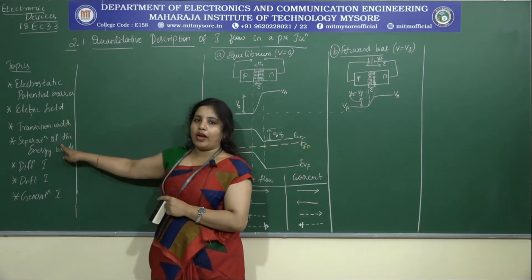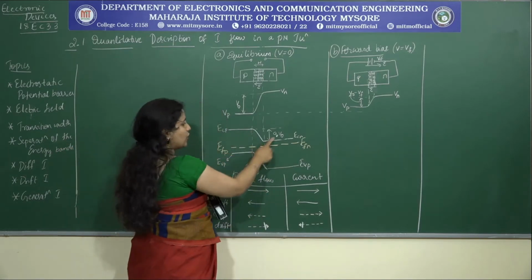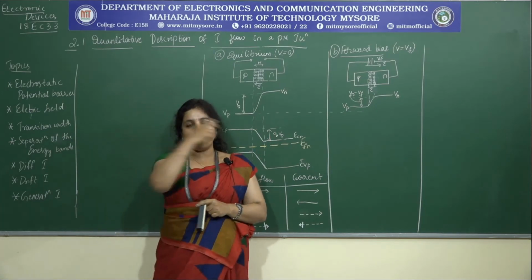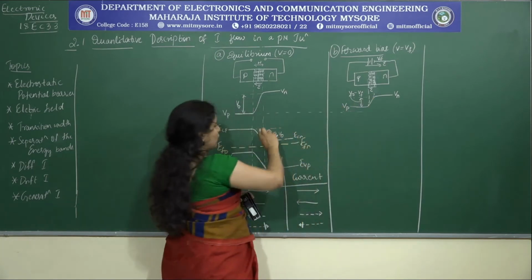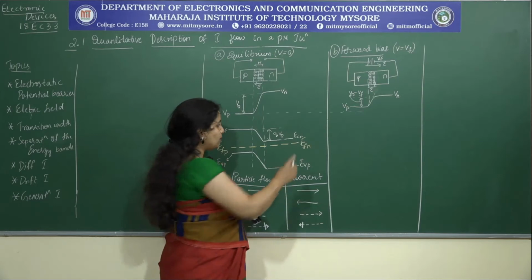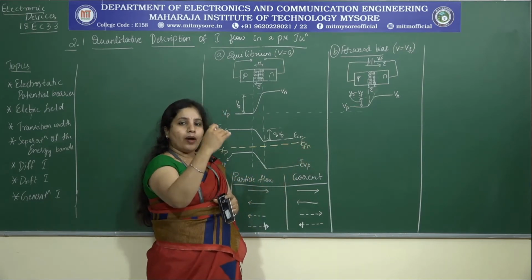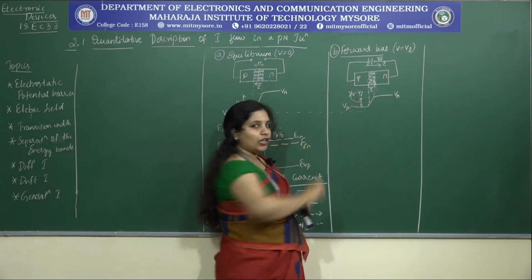Now let's see what happens to the separation of the energy bands. Here the separation of the energy bands was Q times V0. What happens in case of the forward bias condition? Will that separation remain the same? It will not remain the same. Here the Fermi level of the n-type is above the Fermi level of the p-type because of the forward bias condition.